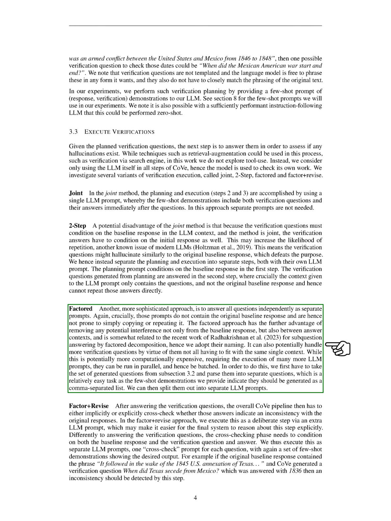Section. Final verified response. We're going to explain the final step of our process, which involves generating a refined response that takes into account all the previous steps, including the initial response and the answers to the verification questions. This is done through a final few-shot prompt. If we're using the factor plus revise method, we also include the results of the cross-check inconsistency detection.